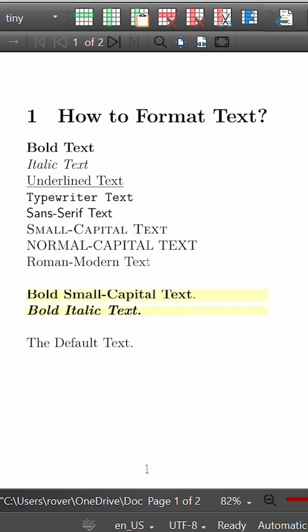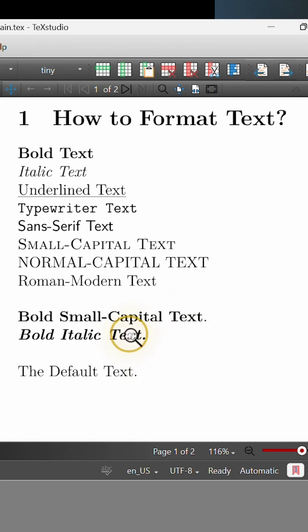When we build and run this code, we see that the bold italic has in fact worked, but the bold small capital text hasn't worked. And sometimes you'll find that these commands don't work in combo, and that is simply because the combination isn't defined for the default font.